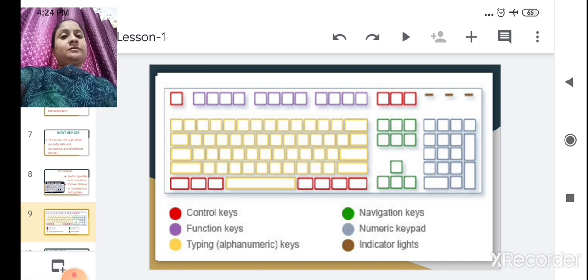This is the diagram of the keyboard. So here in red color are the control keys, purple color function keys, yellow color typing keys or alphanumeric keys, green color navigation keys, gray color numeric keypad, and brown color is indicator lights. Okay, now we will see all these keys one by one.